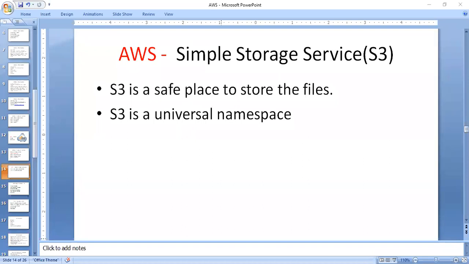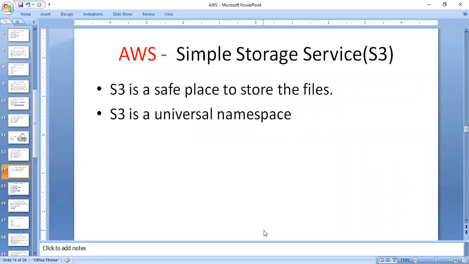Files stored in S3 can be from 0 bytes up to 5 TB. That means you can store different files from 0 bytes to TBs, and it is unlimited storage, so you can store as much data as you want. The files are stored in the form of buckets. A bucket is nothing but just like a folder in your computer. You can store the information in a bucket just like a folder.